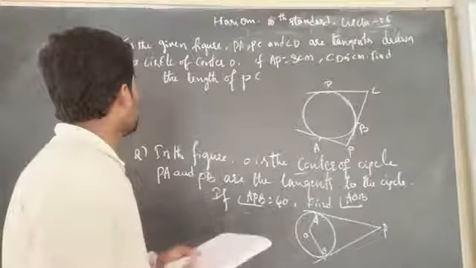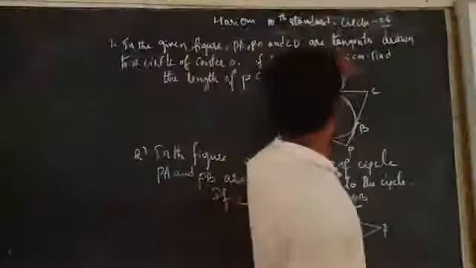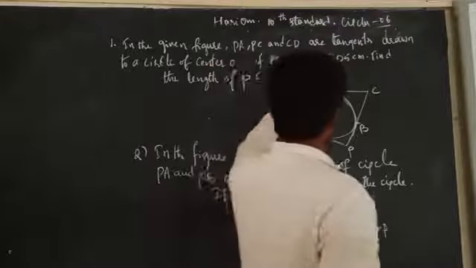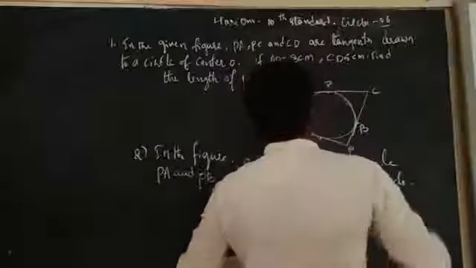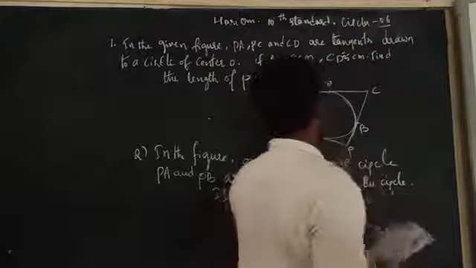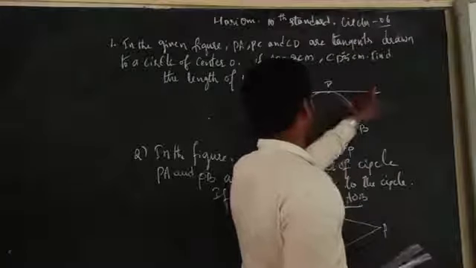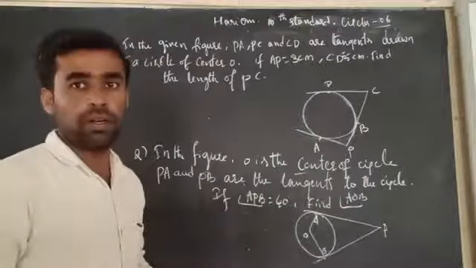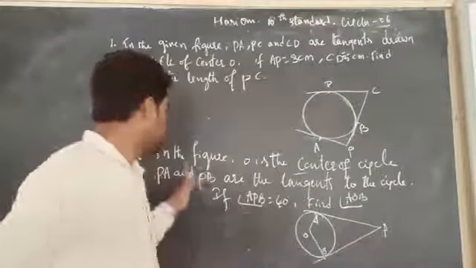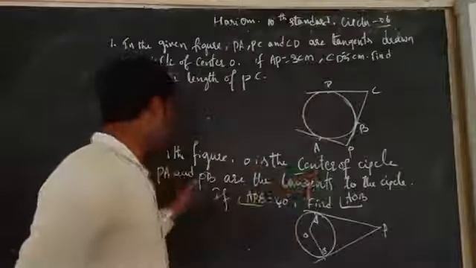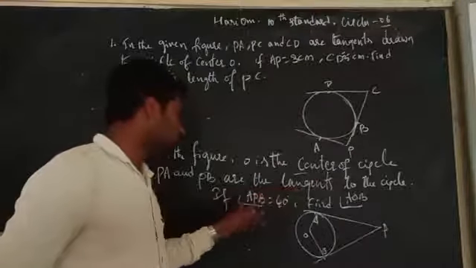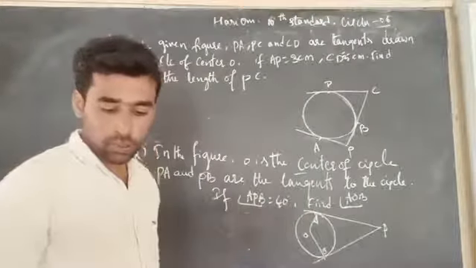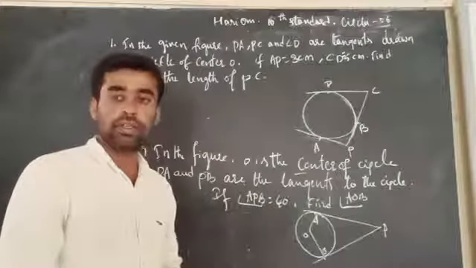Here is the question: in the given figure, PA, PC, CD are tangents drawn to the circle with center O. If AP is 3 and CD is 5 cm, we have to find the length of PC. We use the property that tangents from an external point to a circle are equal. We have to use that property to solve. Next, in the given figure, O is the center of the circle. PA, PB are tangents to the circle. If APB is 40 degrees, find AOB. These are the two questions I have given that you have to practice.